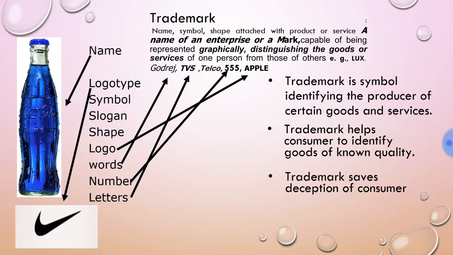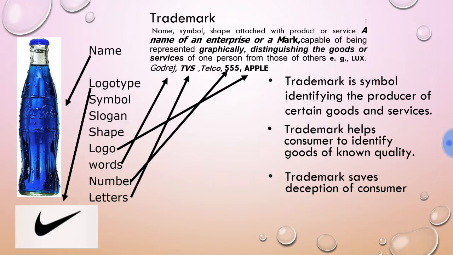So here we can see there are some functions of trademark. We must understand trademark is nothing but the symbol which identifies the producer of certain goods and services. See, when any businessman wants to sell a product which is of particular quality, and when consumer purchases it, consumer also gets satisfaction by using that product.